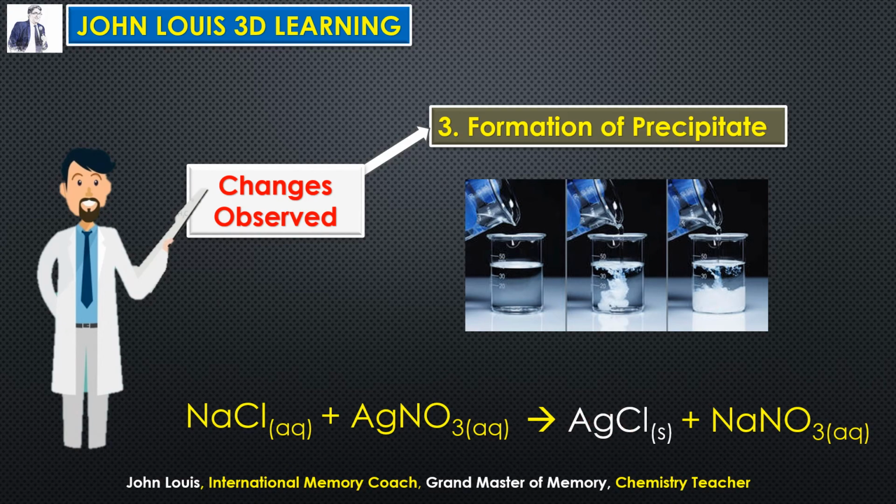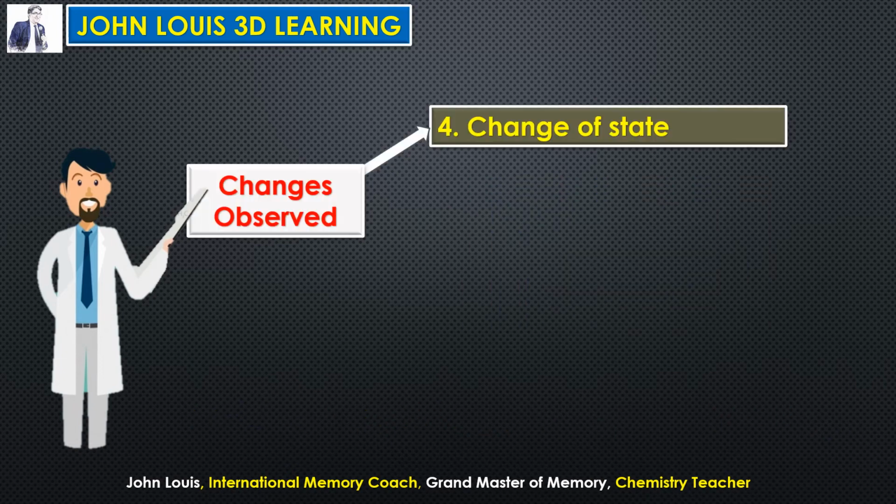By observing the formation of the precipitate, we can understand a chemical reaction is taking place there. Okay, what is the fourth observation? Change of state. As I told you before, a gas can be turned into solid or liquid can be turned into gas and solid, and a solid may be turned into liquid or gas.